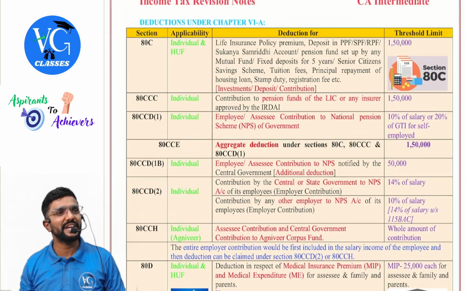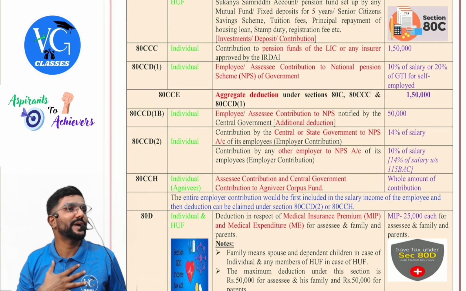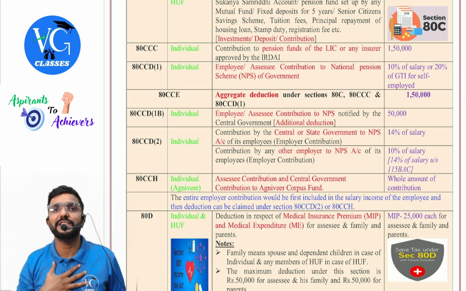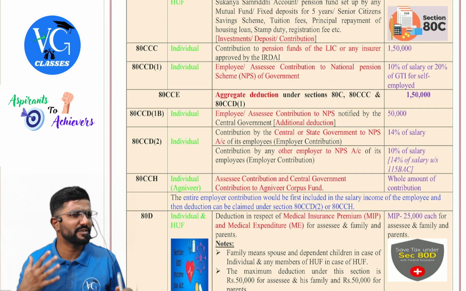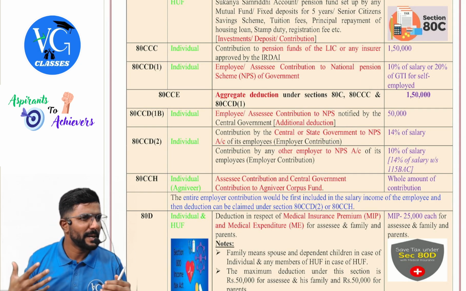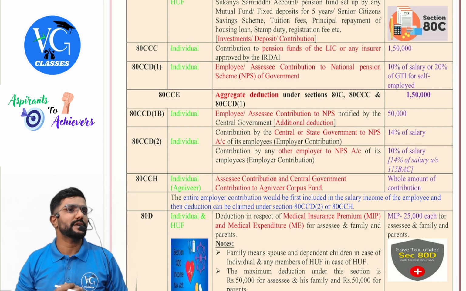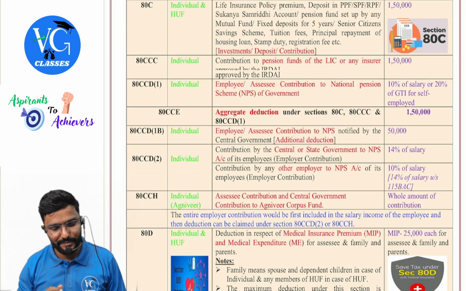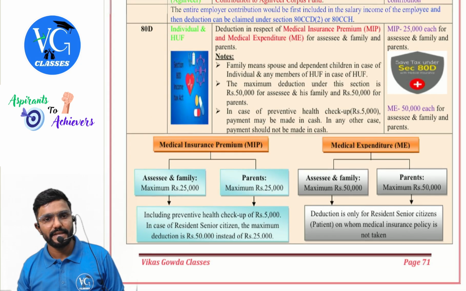Guys, easy to remember 80C series: I care for my future. That is why I am making investments today, in order to take care of myself or in order to be independent after my retirement. It is all about investments. Clear? So, here the 80C series talks about the investment-based deductions, guys. Next, 80D series.